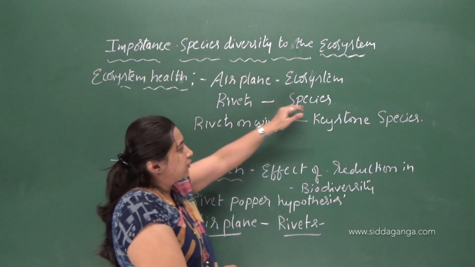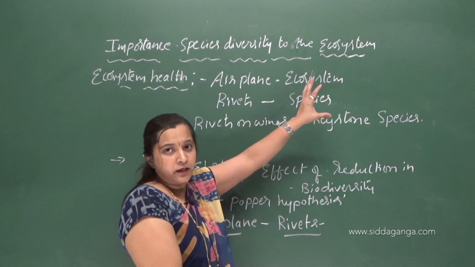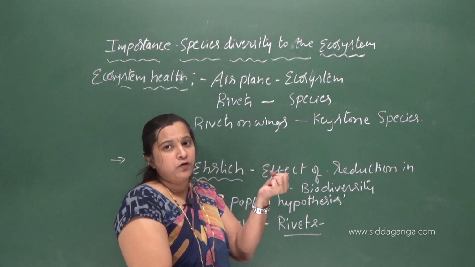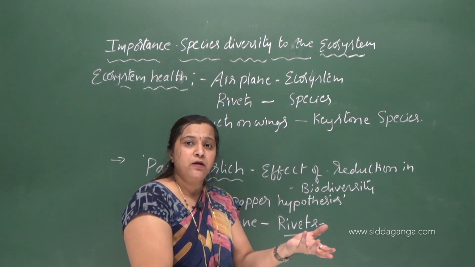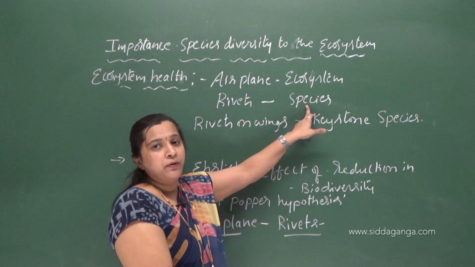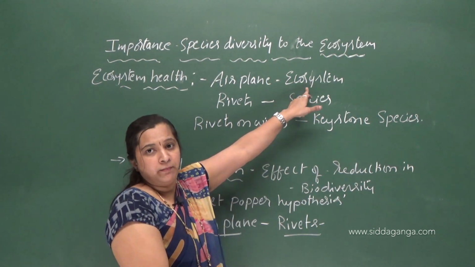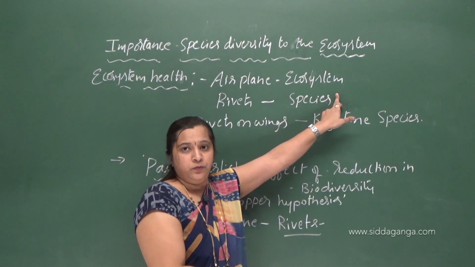So here, initially there will not be much difference in the functioning of the ecosystem, because only one or a few species have been lost. But as more and more species become extinct, what happens? That causes ecological imbalance. So that disturbs the functioning of the entire ecosystem, right?